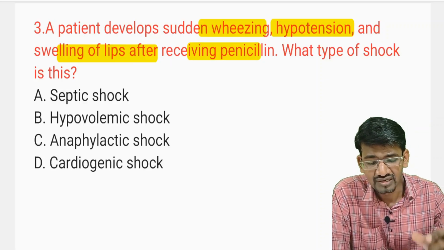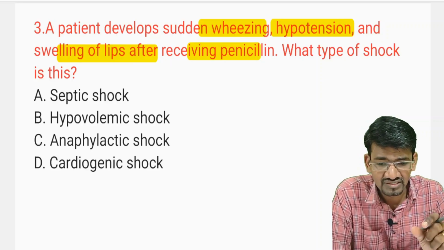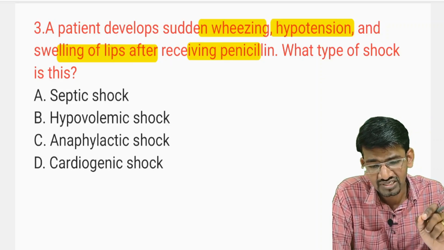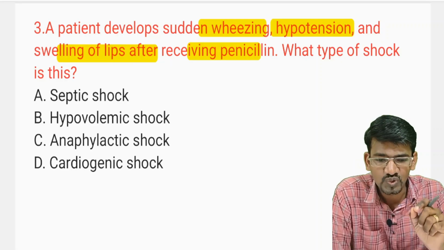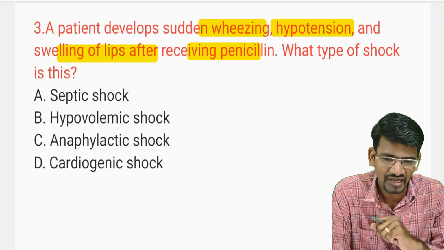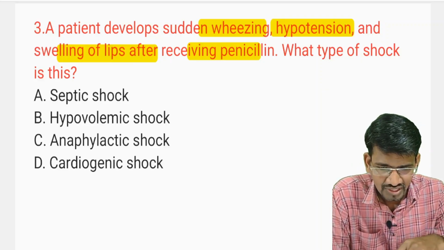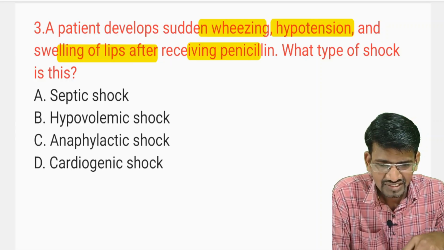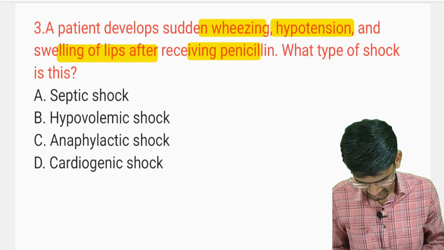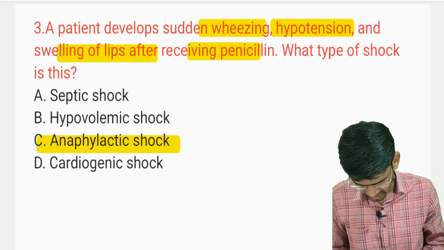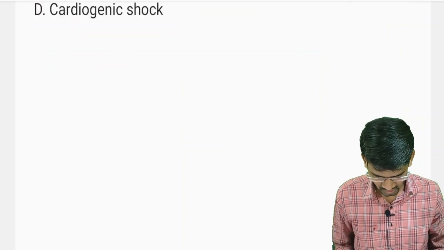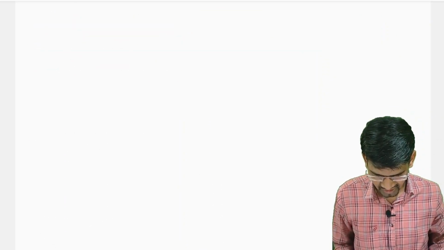So anaphylactic reactions come under the first type, that is type 1 hypersensitivity reactions, also called IgE mediated hypersensitivity reactions. All these indicate an allergy. So the right answer here is anaphylactic shock. Let's discuss a little bit about anaphylactic shock. See what actually anaphylactic shock is.